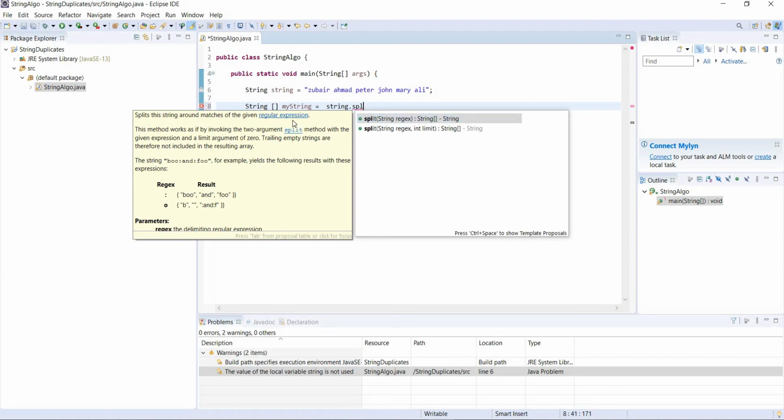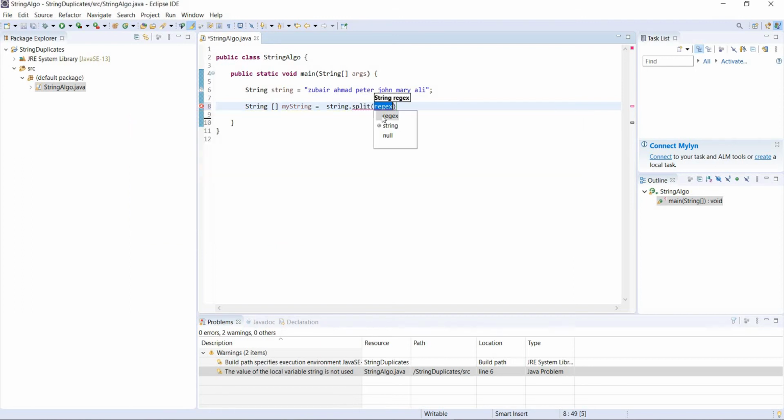In the parentheses you give your matches, whatever technique you wanna use. We're gonna select this and just write space. So space is our technique for splitting this string, and it's gonna split this string and put it into this array.